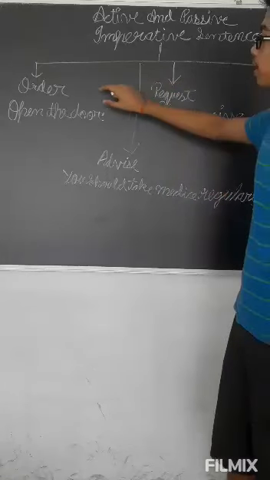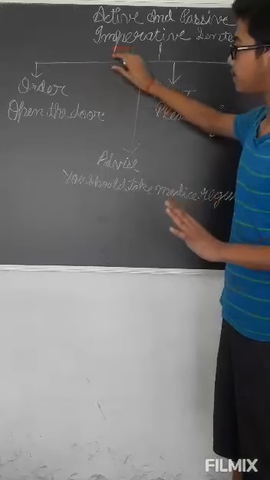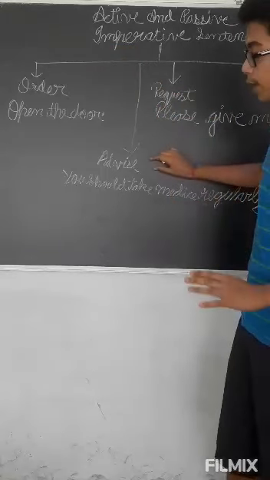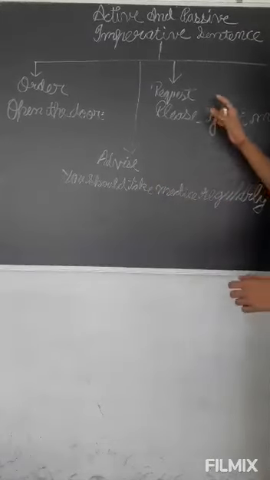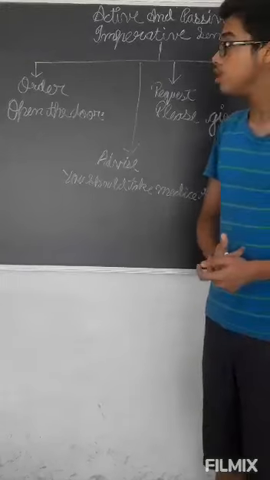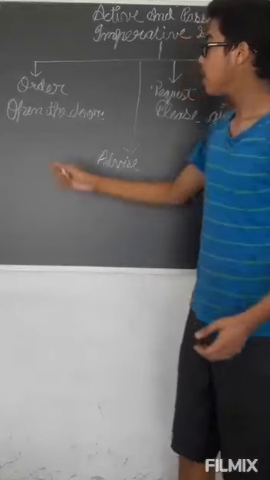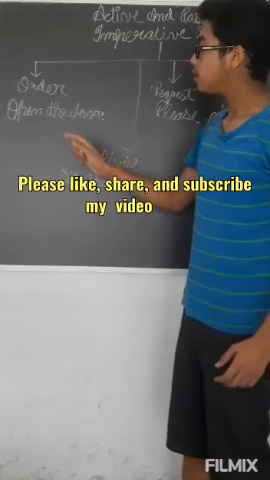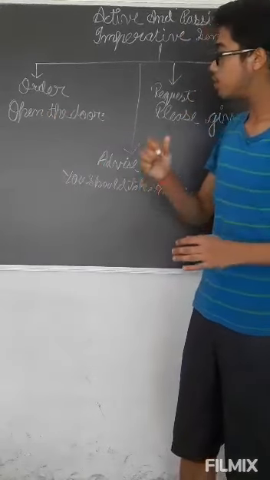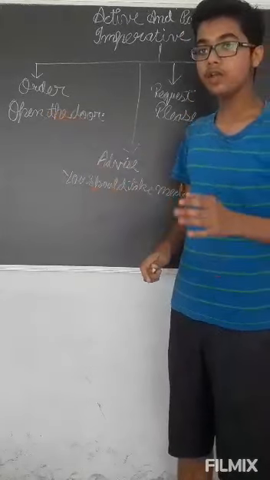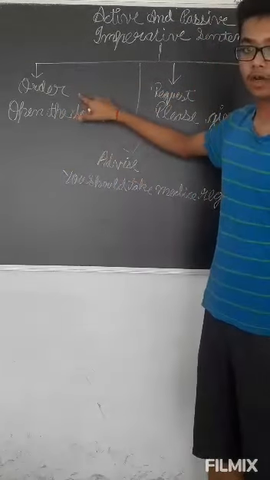There are three types. If a sentence is giving an order, then it is an imperative sentence, or if it is giving advice, then it is an imperative sentence, and when it is giving a request, then it is also an imperative sentence. So this is order. Let us take an example. Open the door. Somebody is saying, open the door, they are giving an order to someone. So here a person is giving an order to another person. So it is the imperative sentence of order.